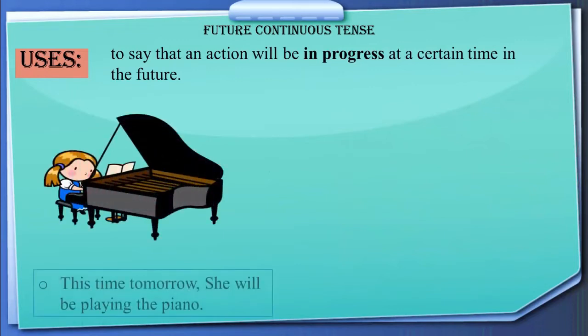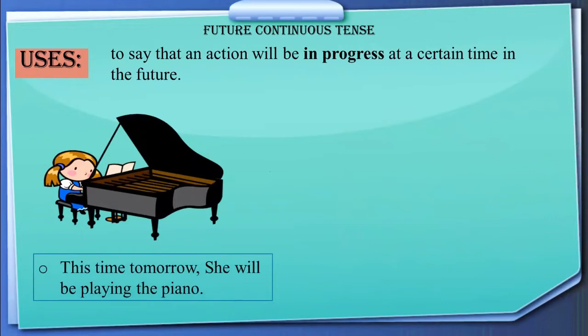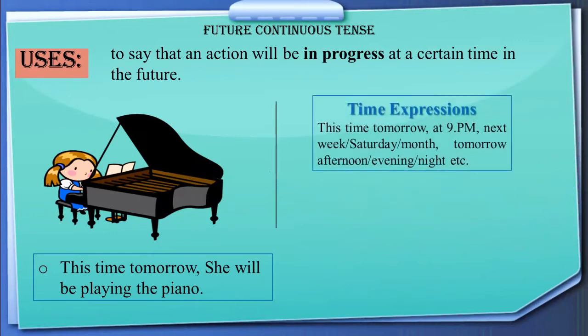Here is the situation, for example: this time tomorrow she will be playing the piano. So this is also the situation for future continuous tense. Here are the time expressions like this time tomorrow, 8 9 p.m., next week, next Saturday, tomorrow afternoon, tomorrow evening, tomorrow night, etc. So these are the time expressions we usually use in future continuous tense.